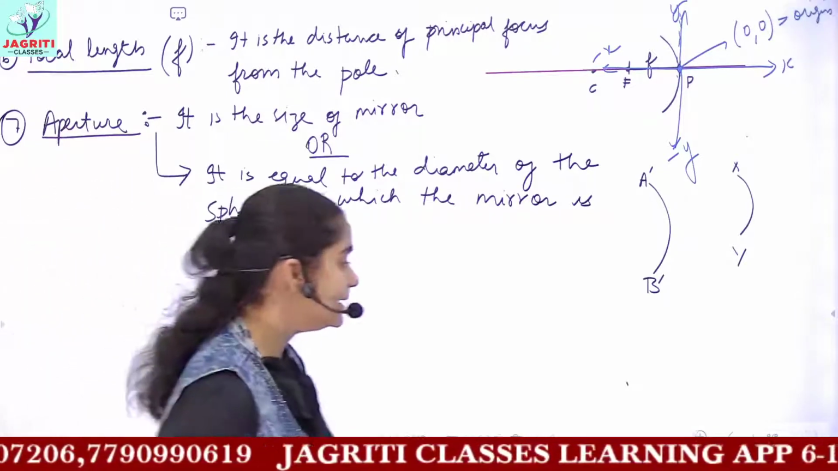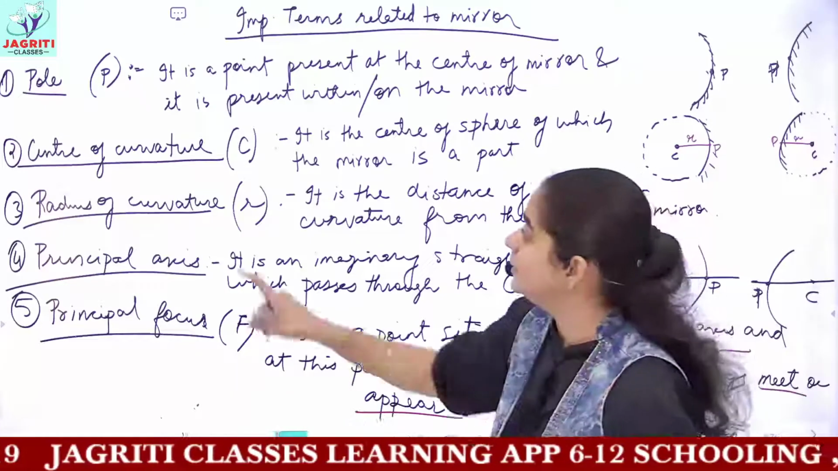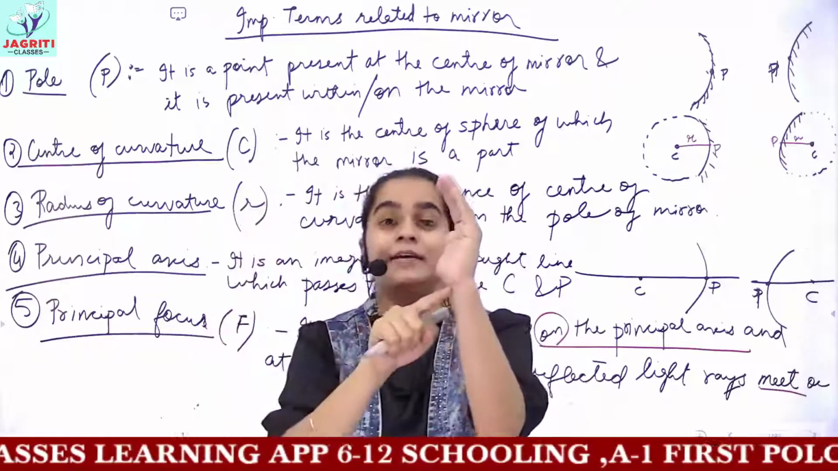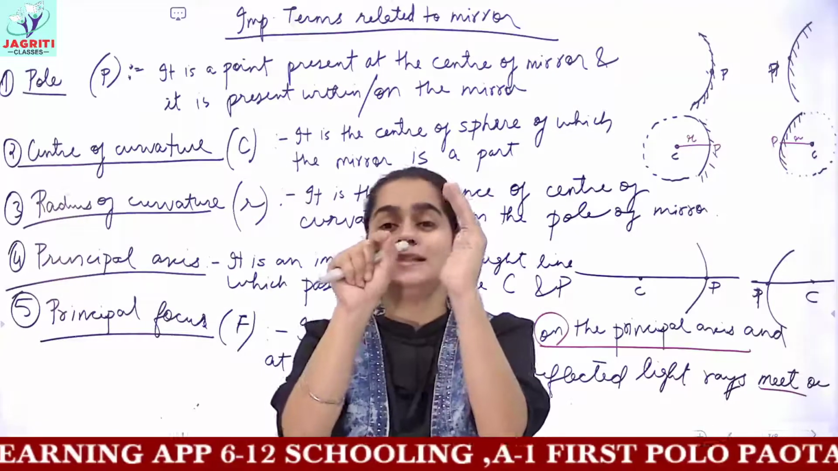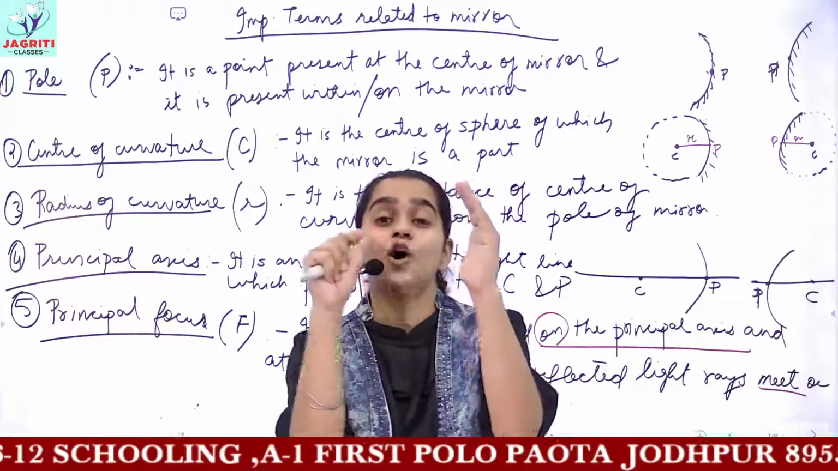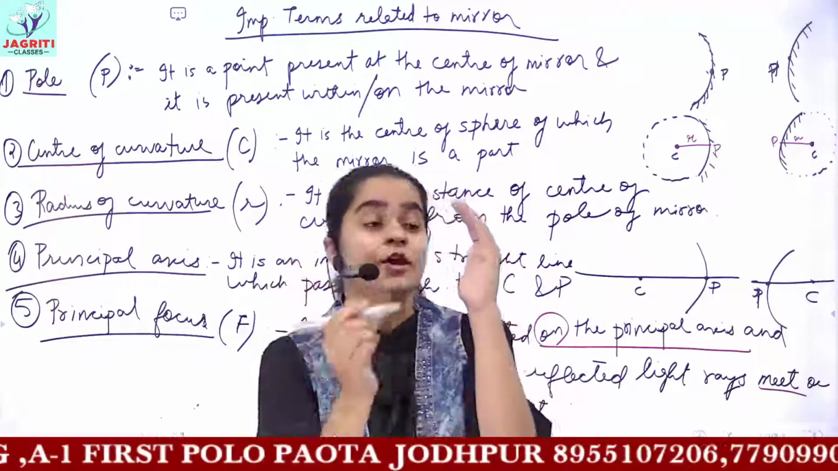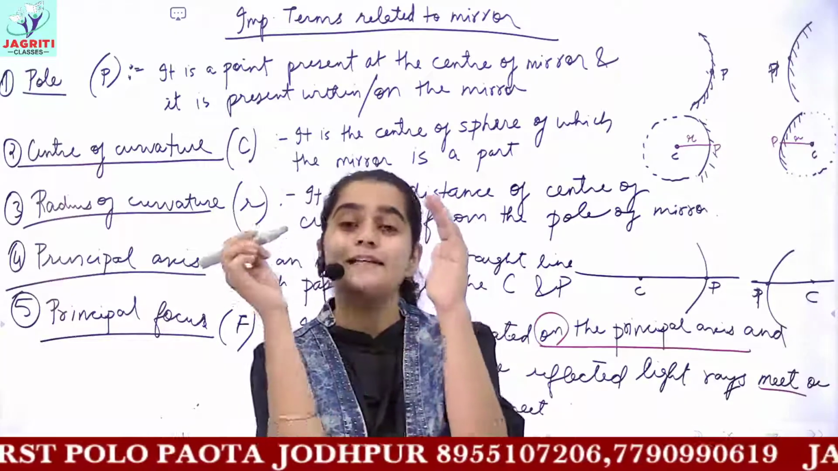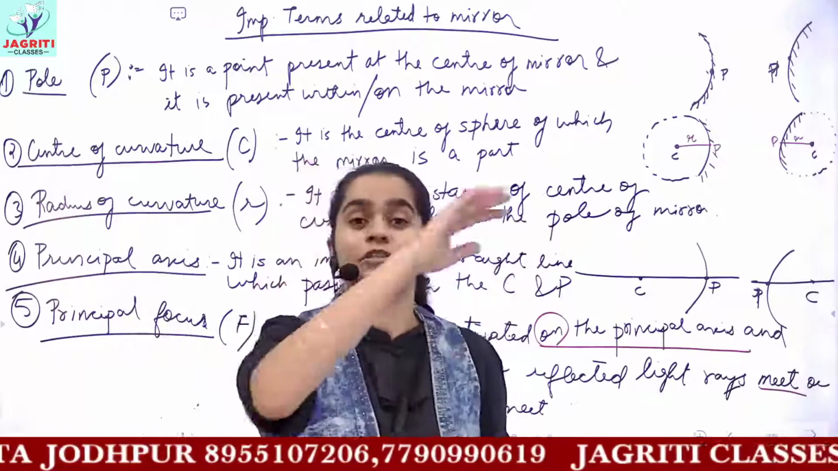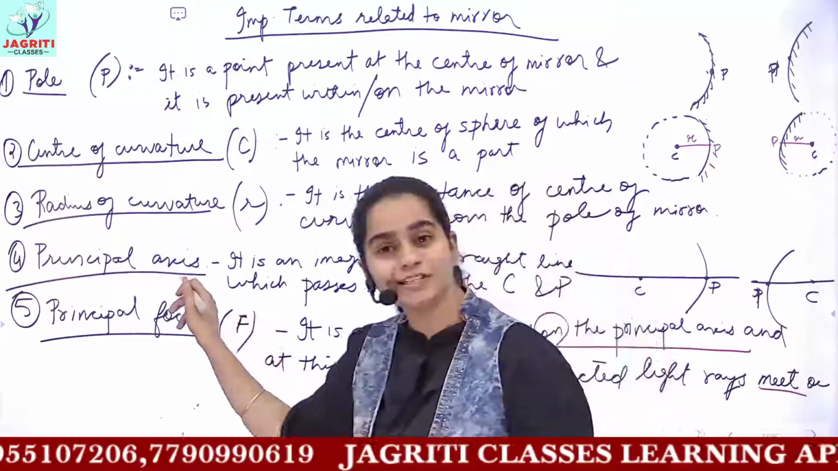So I hope it is clear. What do you mean by the term pole? Pole is the center point on the mirror. Then you have center of curvature. This is your mirror. If you draw the complete sphere, then the center of this sphere would be the center of curvature. Then the distance between center and pole is called the radius of curvature. Then principal axis is the imaginary line which passes through the pole, focus, center, everything. All these points, the center of curvature, principal focus, all lie on a straight imaginary line, and this straight line is called the principal axis.